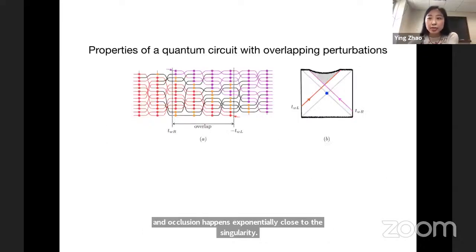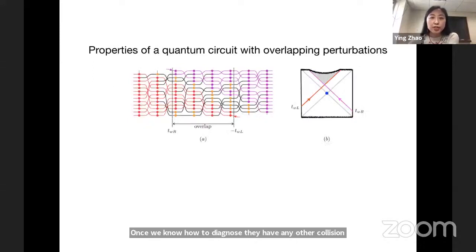Once we know how to diagnose the happening of a collision, the next question is: can we get more details about the properties of the collision by, say, looking at more detailed properties of the quantum circuit with overlapping perturbation?